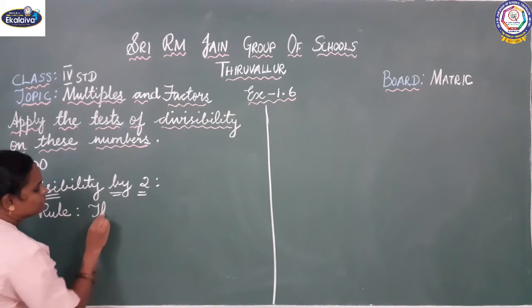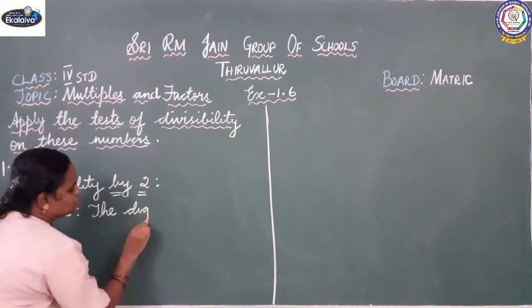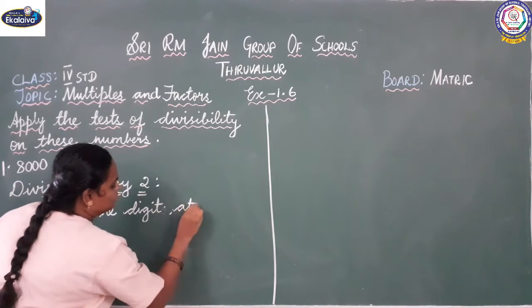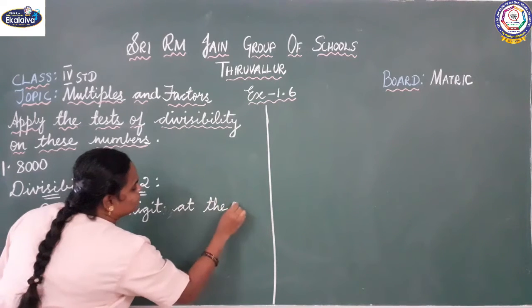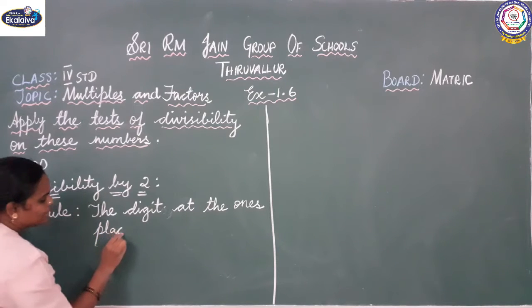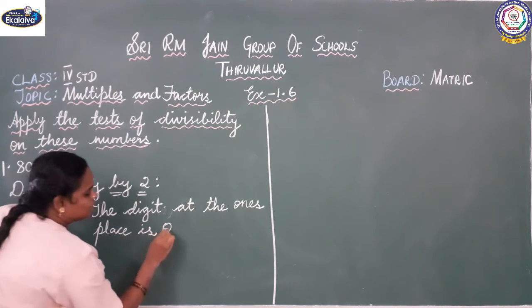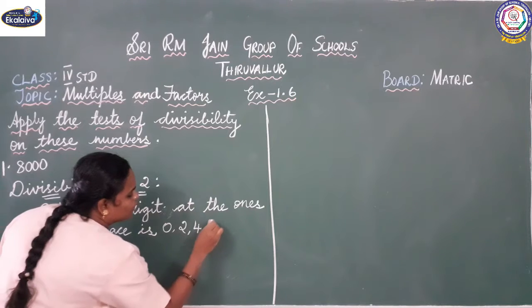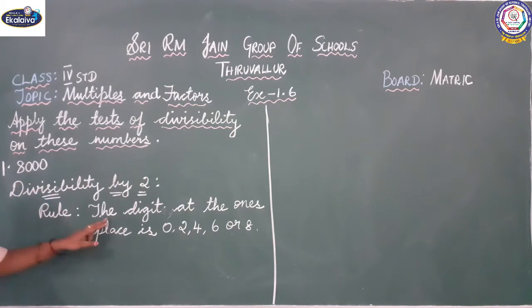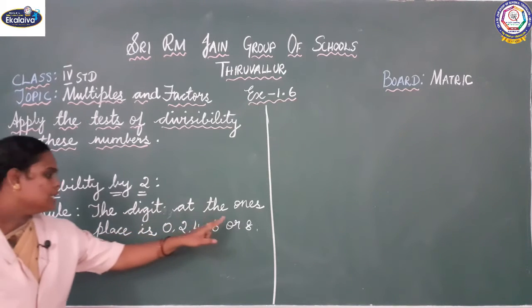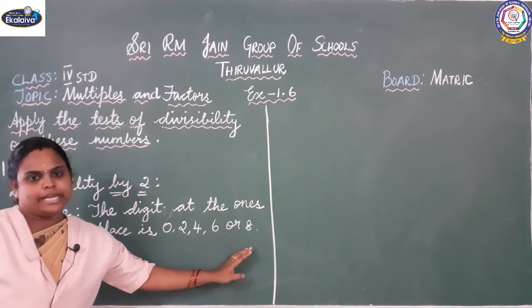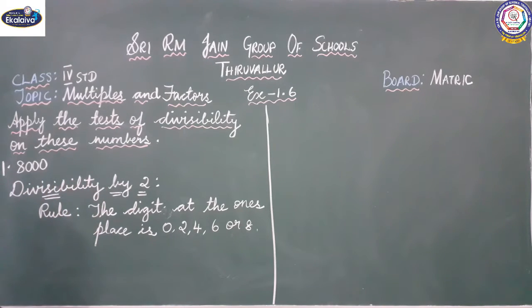The digit at the ones place is 0, 2, 4, 6 or 8. If the digit at the ones place is 0, 2, 4, 6 or 8, then we can say it is divisible by 2.